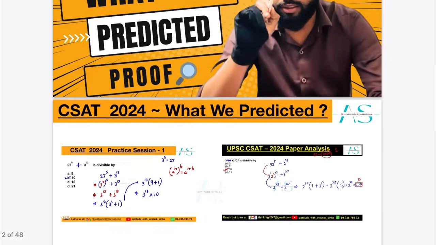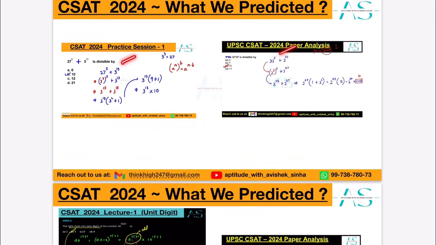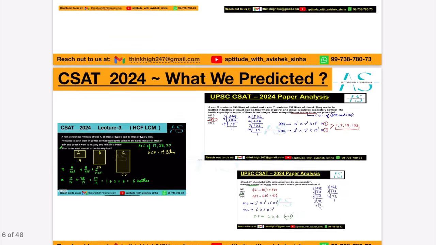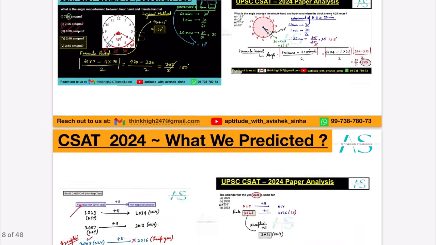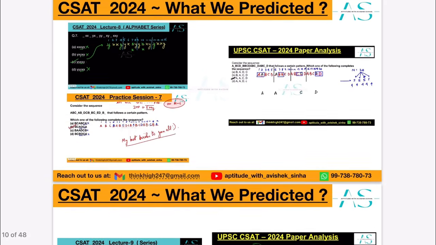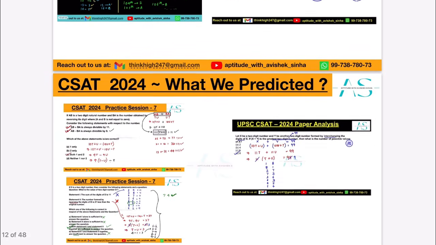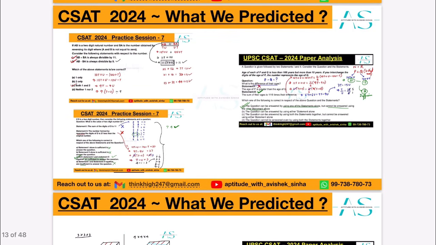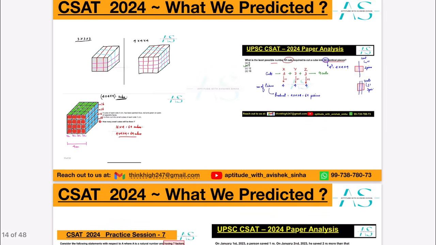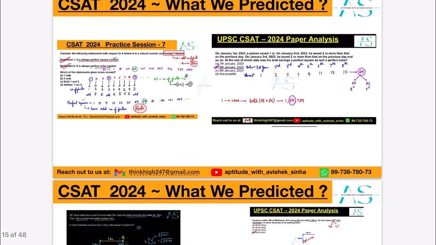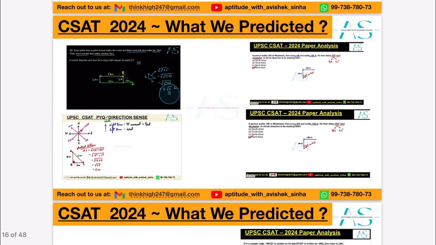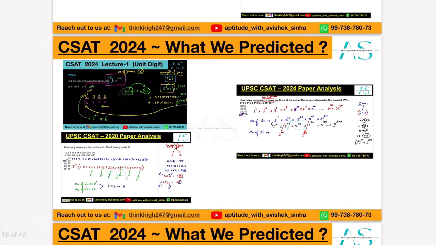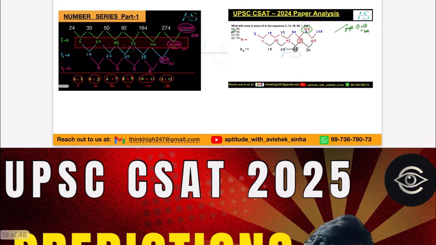But here, I'll just give you a rough idea. See, these are the questions that we have already discussed, and these were part of the actual paper. So number system questions, these are clock based questions. Then you have calendar based question, alphabet series based questions, series based question. Then you have again number system data sufficiency based question, 2D 3D numbers. Reversing that, cube based questions, again data sufficiency, perfect square based questions, direction based problems, coding decoding, unit digit based problem, number of zeros based problem, number series.